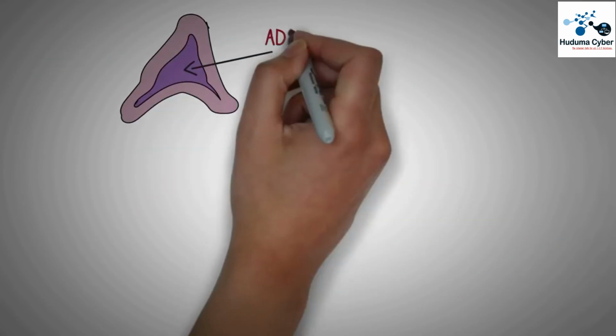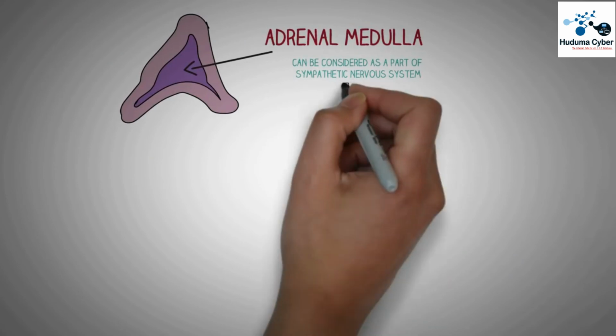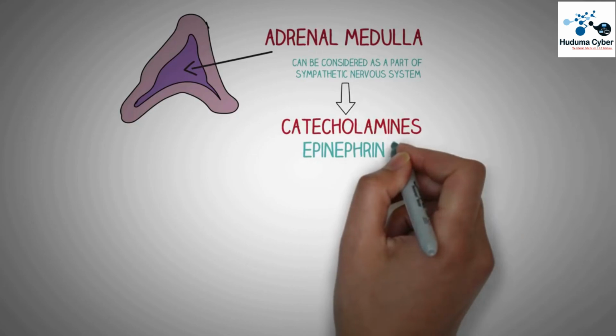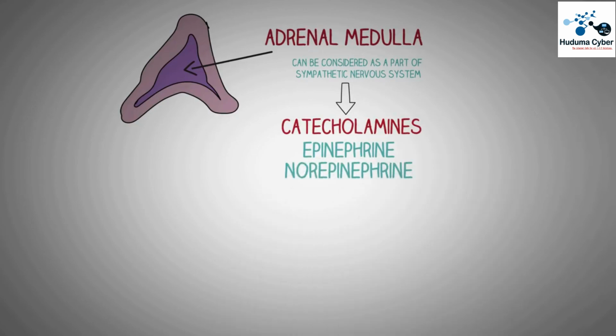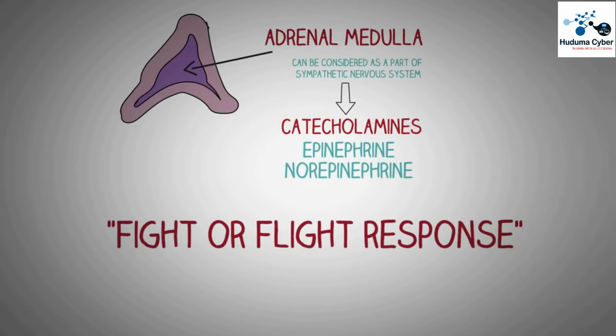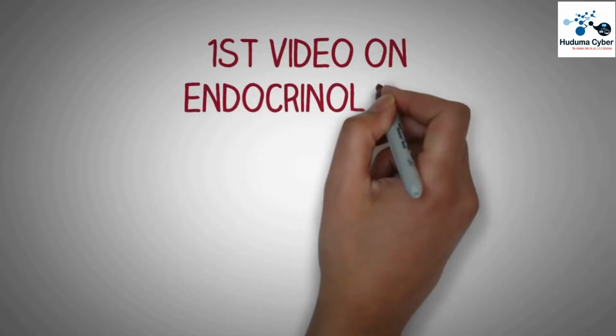Now on the inner side we have the adrenal medulla, which can be considered as a part of the sympathetic nervous system. It releases the catecholamines, epinephrine and norepinephrine, into the general circulation. It is activated when the sympathetic nervous system is activated, and it is essential for the classic fight or flight response of the body. So this was the first video in the series on endocrinology.